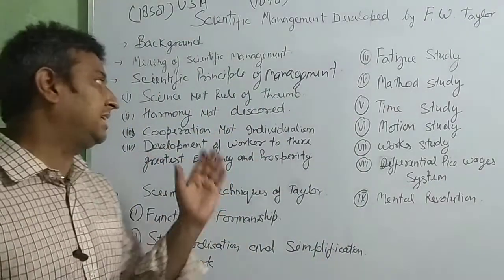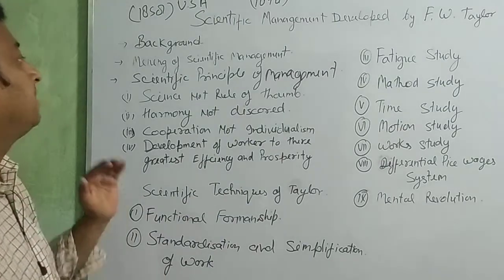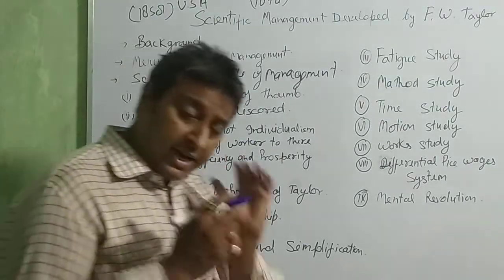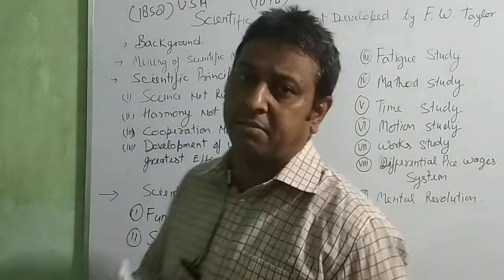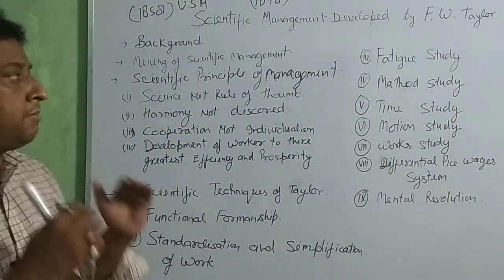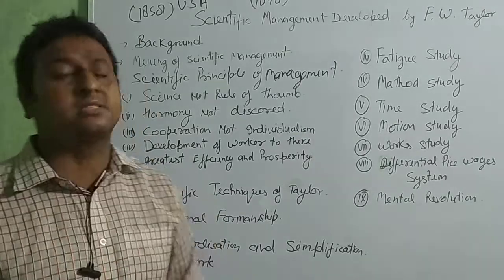Before knowing the scientific principle of management, we are going to know what is the meaning of scientific management. When in management we utilize a scientific system for solving the problems of management, we utilize scientific things, a scientific way.